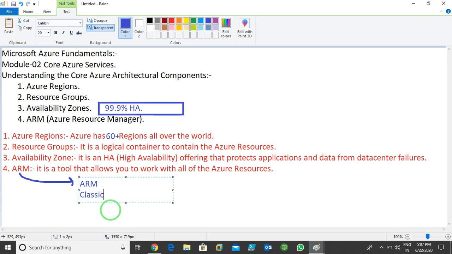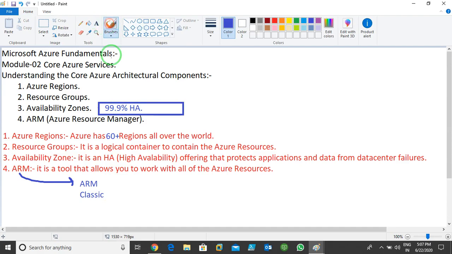These are the 4 main core Azure components. Number 1 is Azure regions, then Azure groups, availability zones, and ARM, Azure Resource Manager.